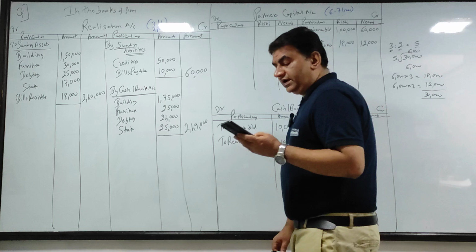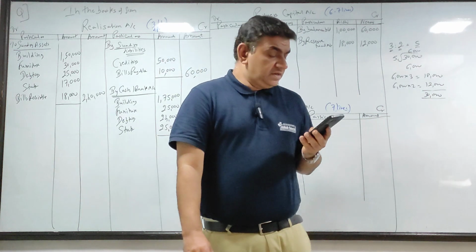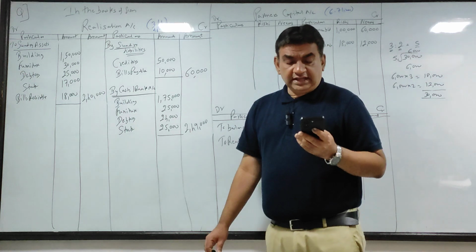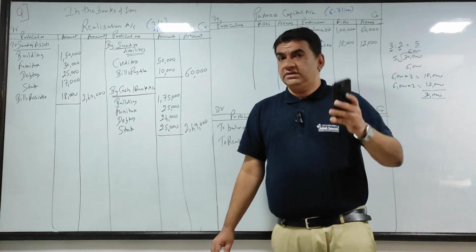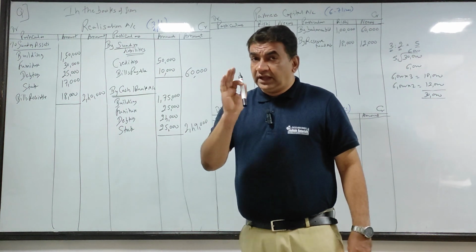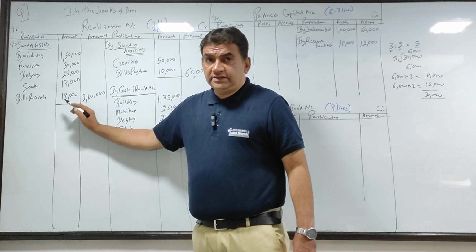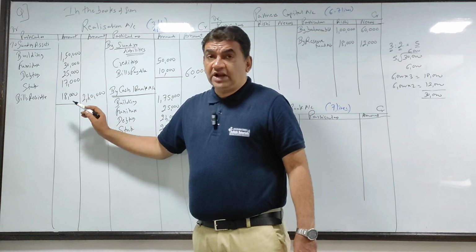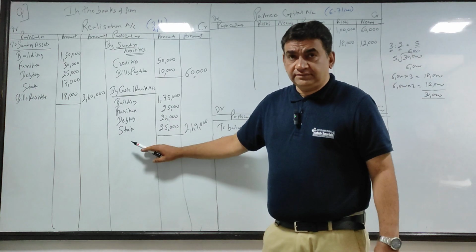Bills receivable were taken over by Rishi for rupees 15,000. Now listen. Where is bills receivable? Here. Now guys, be careful. It is taken over, going out.